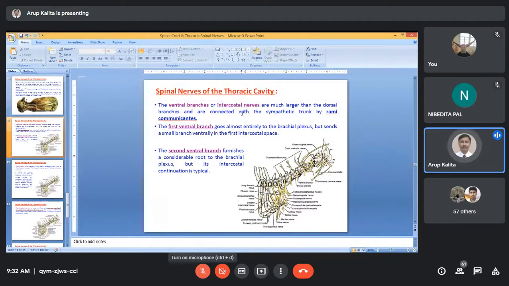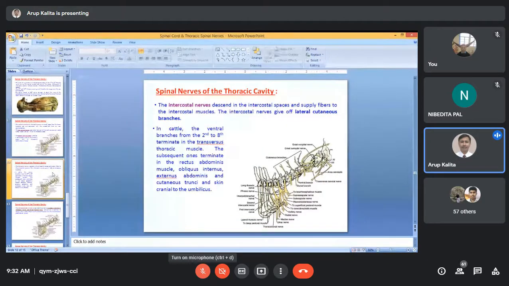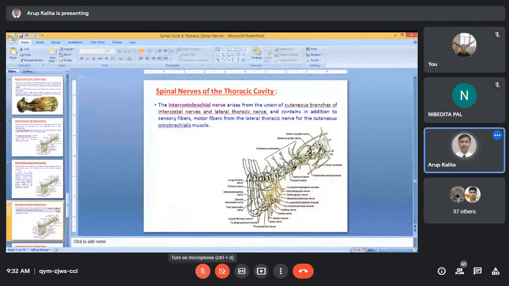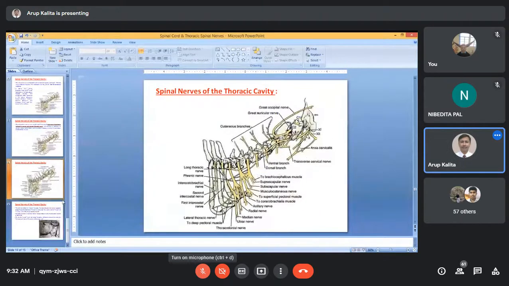These branches are much larger than the dorsal branches and are connected with the sympathetic trunk by rami communicantes. Already I told you what rami communicantes are. Now the first ventral branch goes almost entirely to the brachial plexus. You see here, I am showing the photograph. Just 1 minute.